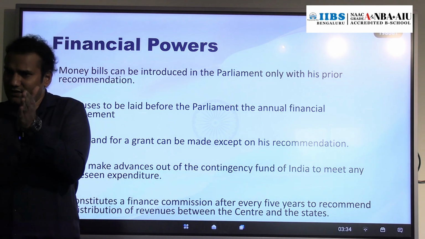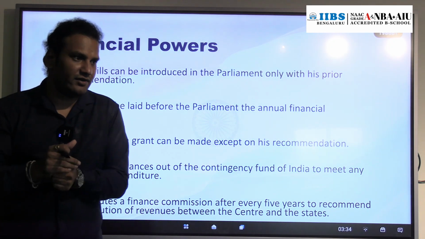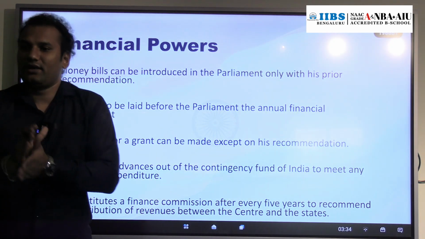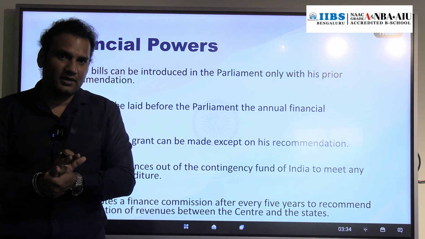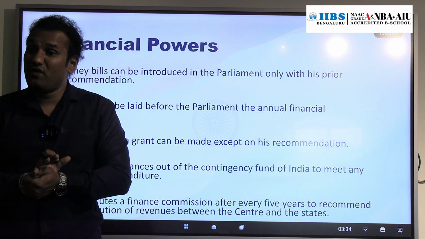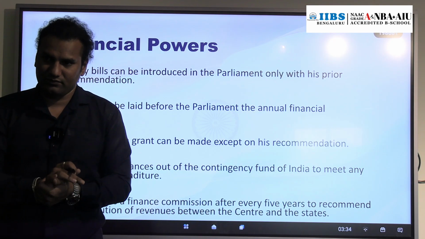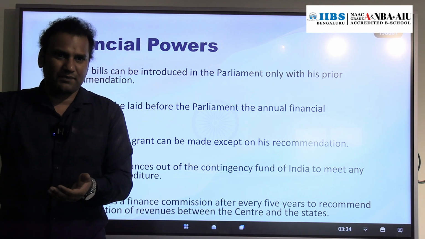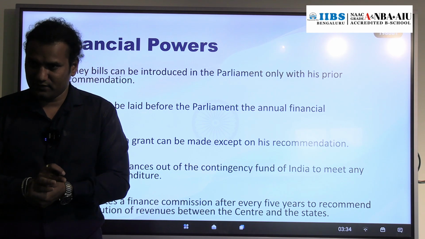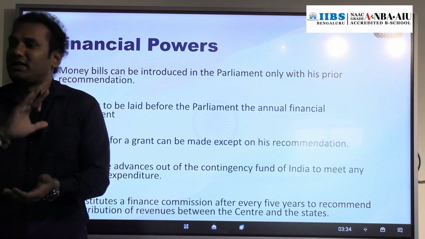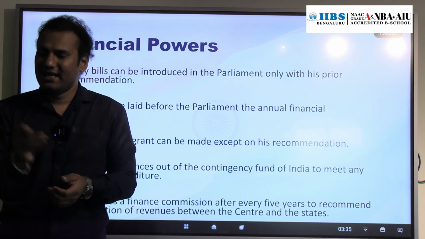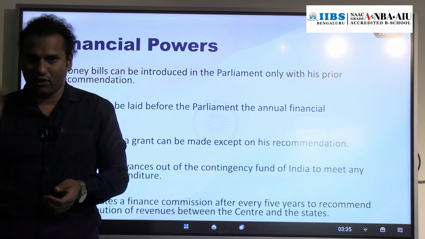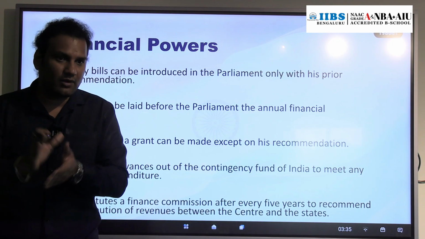So there is one fund that is called the Contingency Fund of India. Who will keep that fund? The Finance Secretary. But who will make advances from that fund? Advances means how much money should be issued from that fund. Who has the power to issue the money from that fund? It is the President of India. Take an example, you have a bank account. Who is holding your bank account?